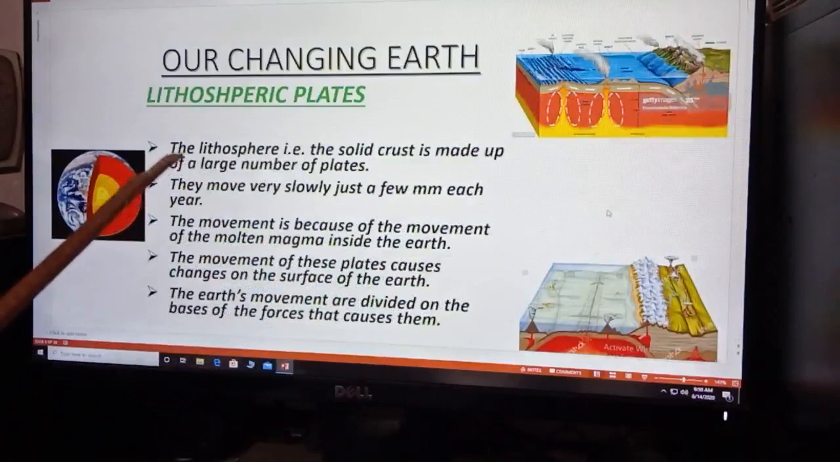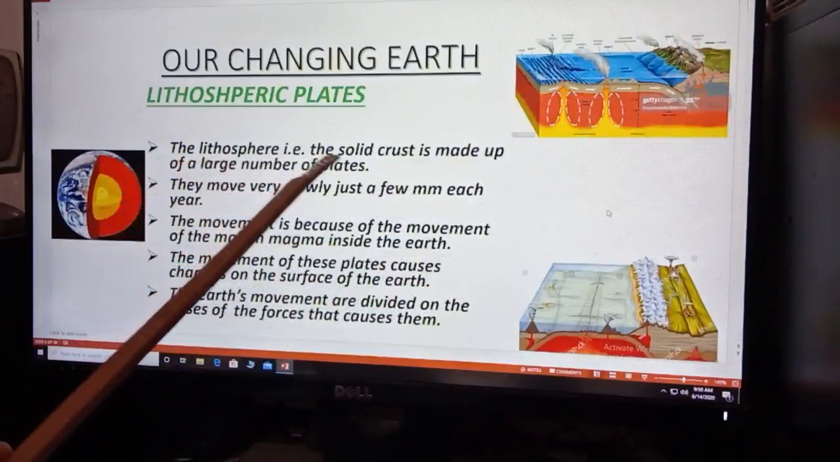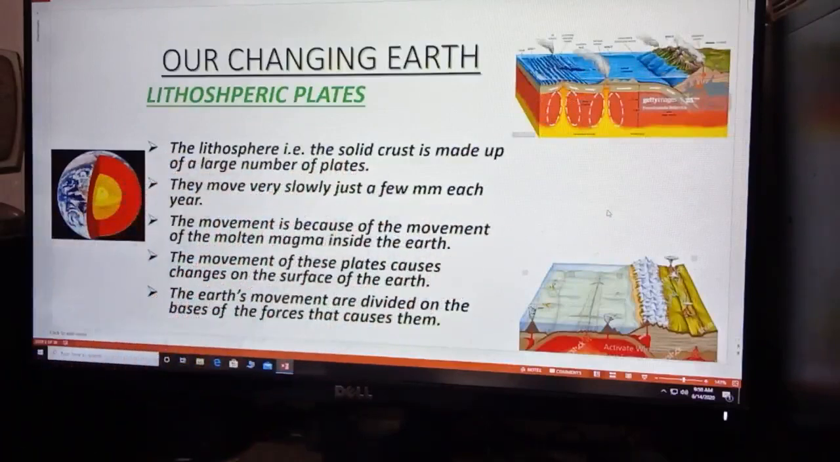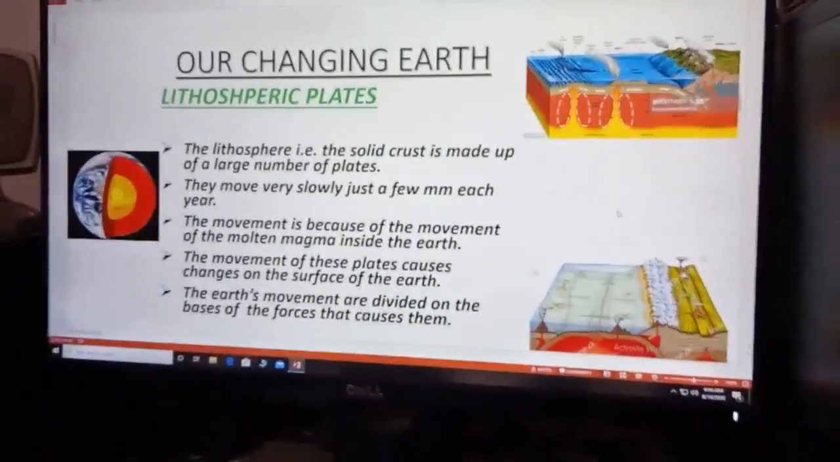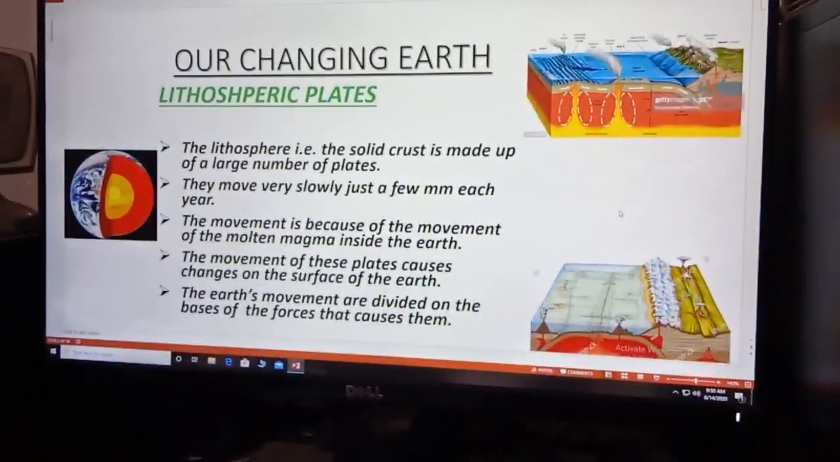Now see the slide. The lithosphere, that is our solid crust, is made up of a large number of plates. They move very slowly, just a few millimeters each year. The movement is because of the movement of molten magma inside the earth. The movement of these plates causes change on the surface of the earth.